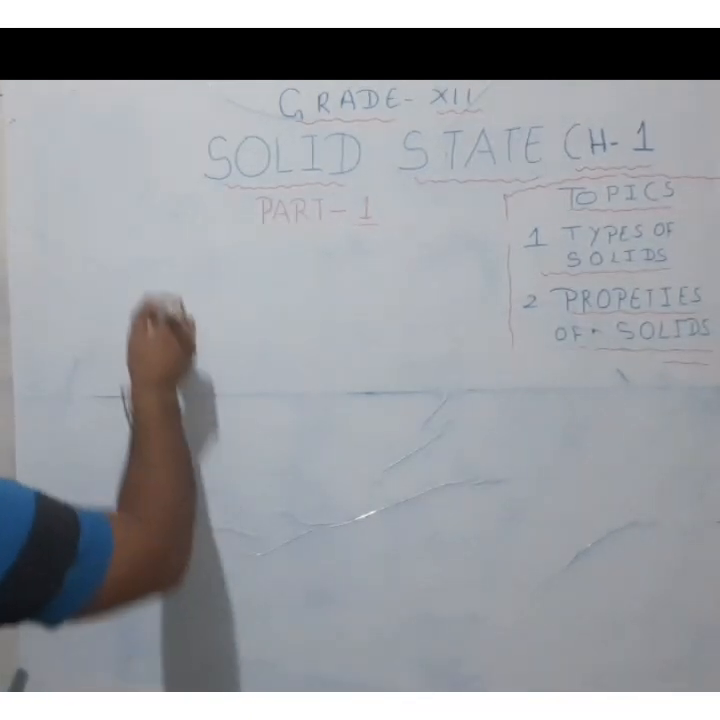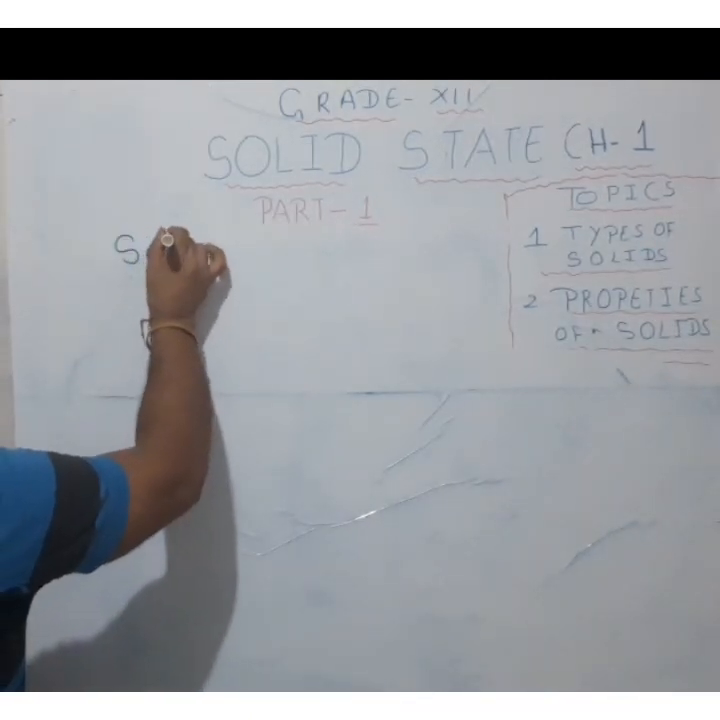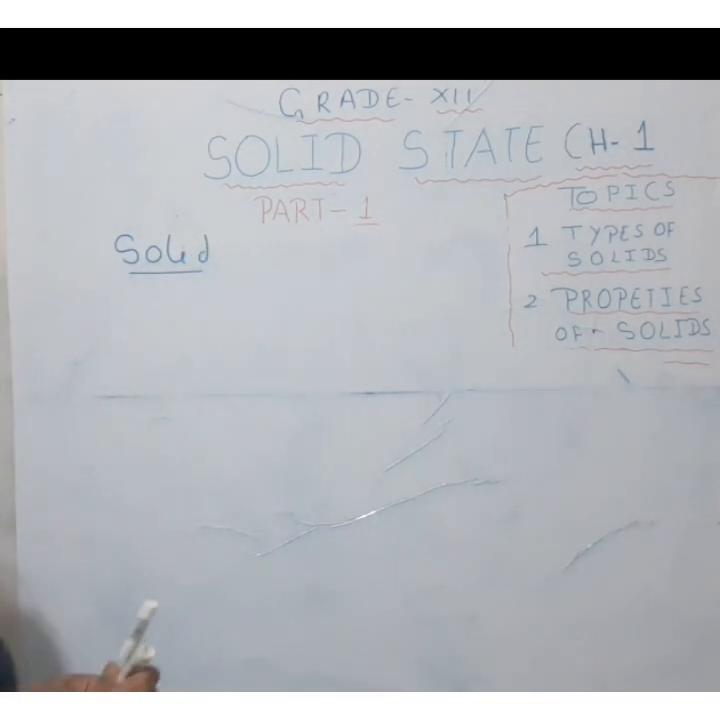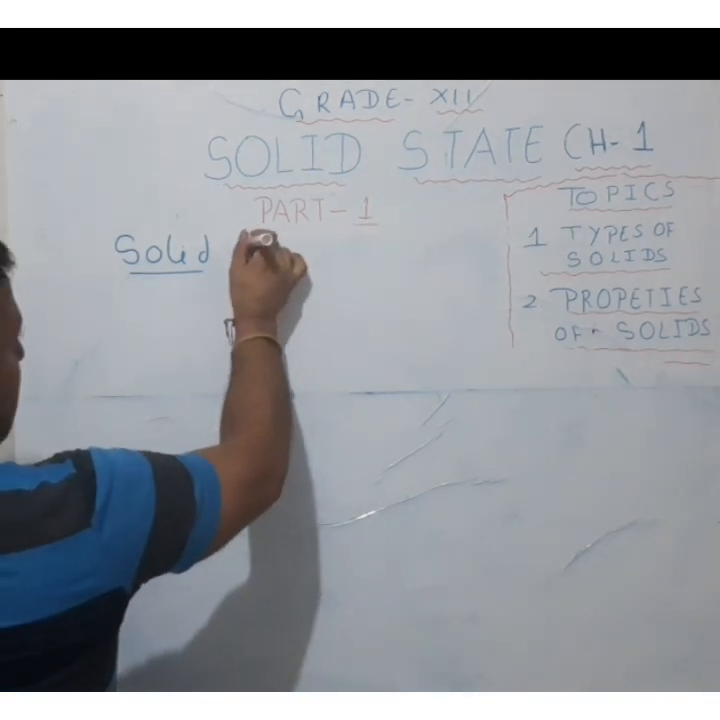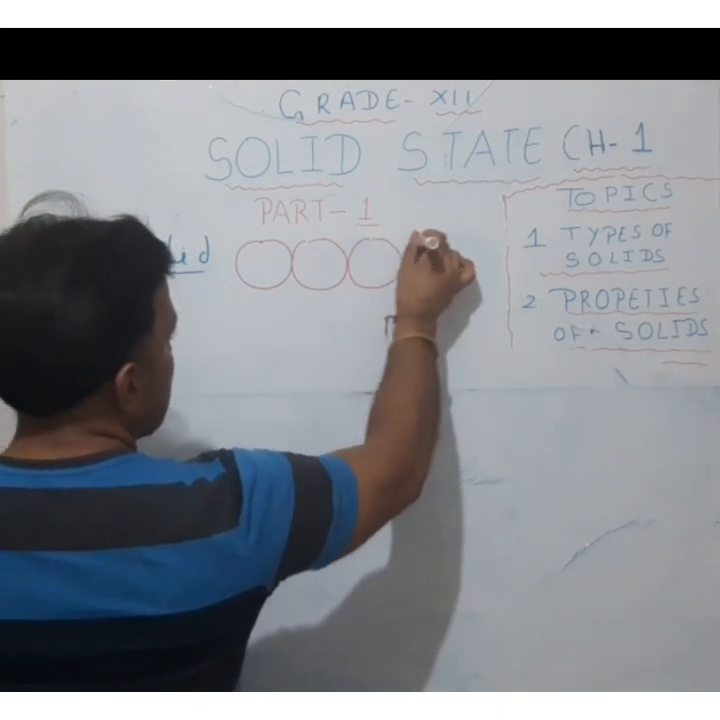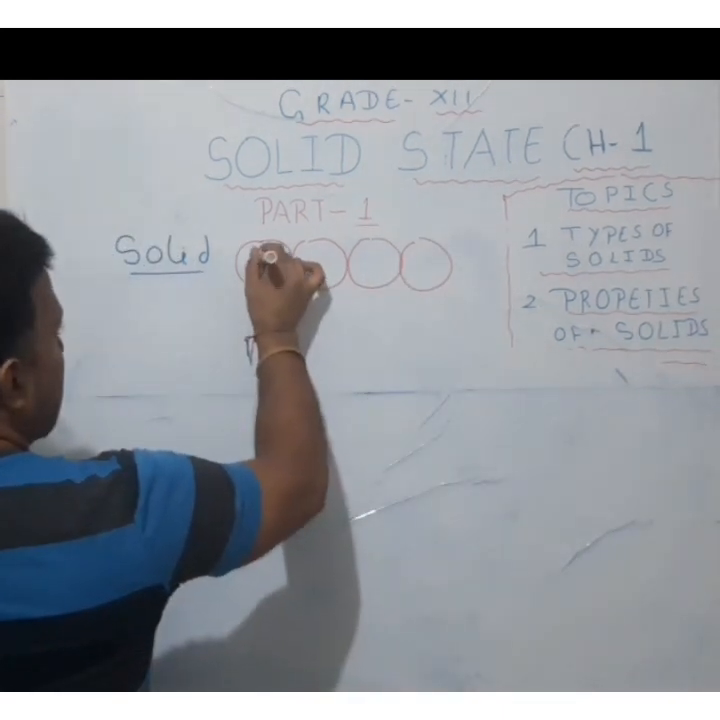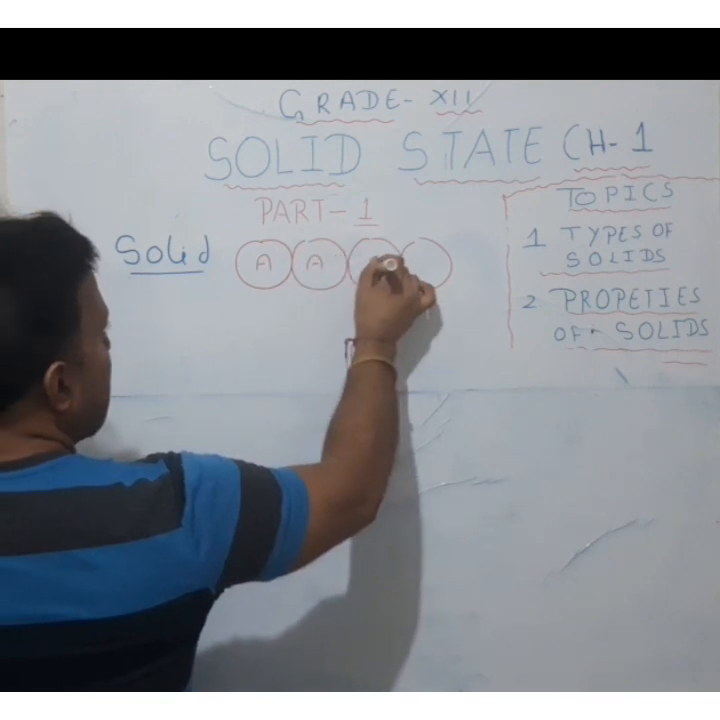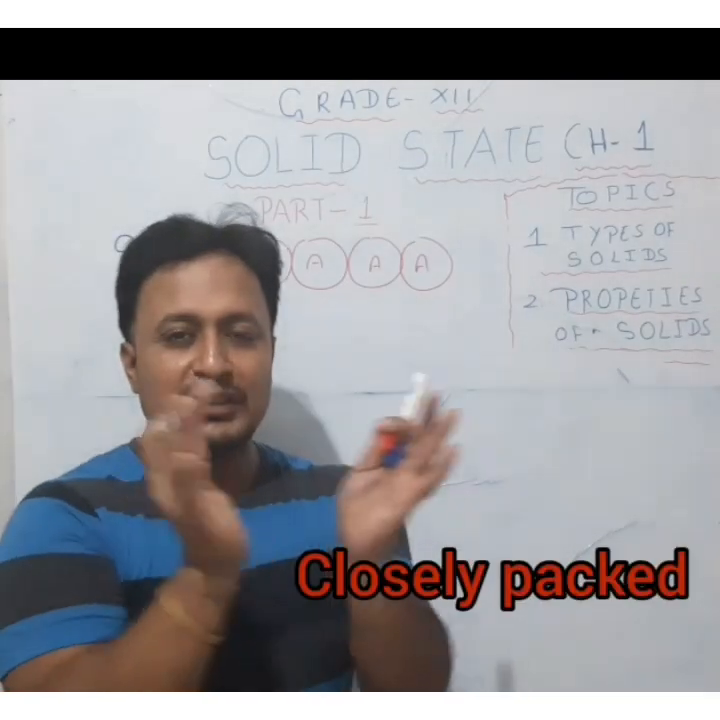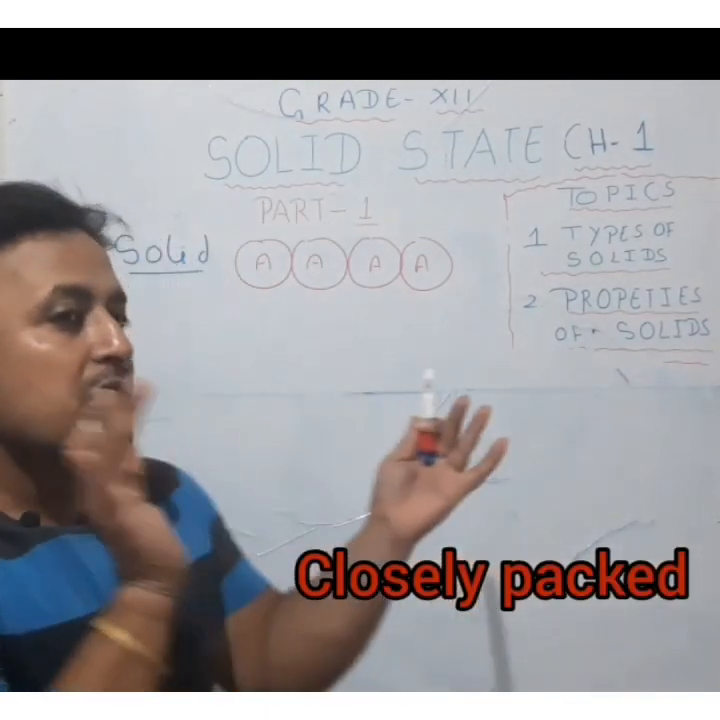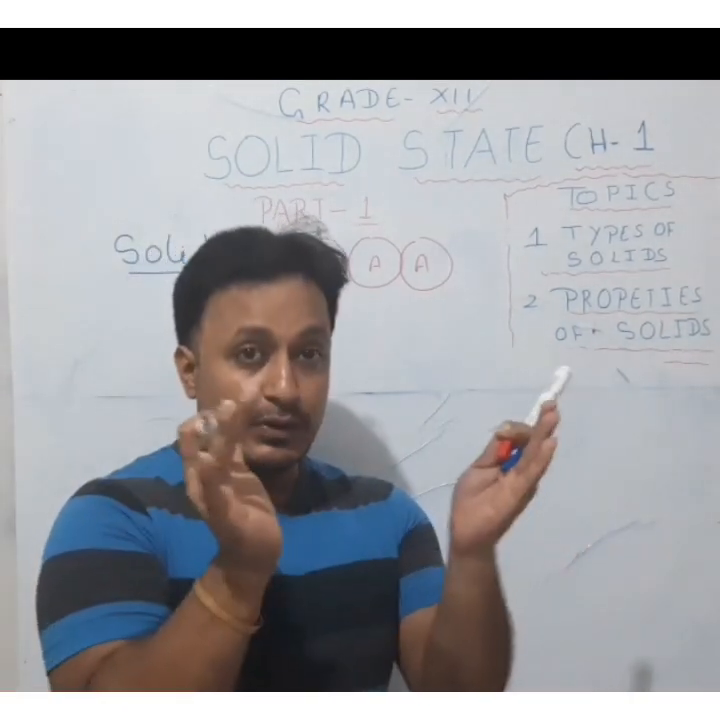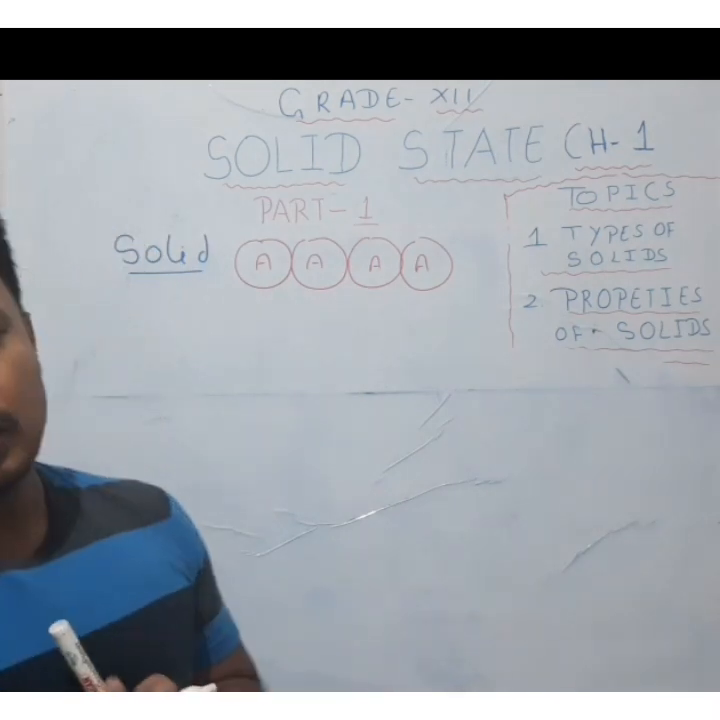So when it comes to solid, first of all we should know what the meaning of solid is. Solid means any state of matter where the particles are closely packed. Suppose these are the particles of which this solid is made up of, and we consider all particles as A and A. Then these are very closely packed, tightly packed, so that they cannot be compressed further. You cannot compress them, unlike gases, which you can compress, but these particles cannot be compressed.